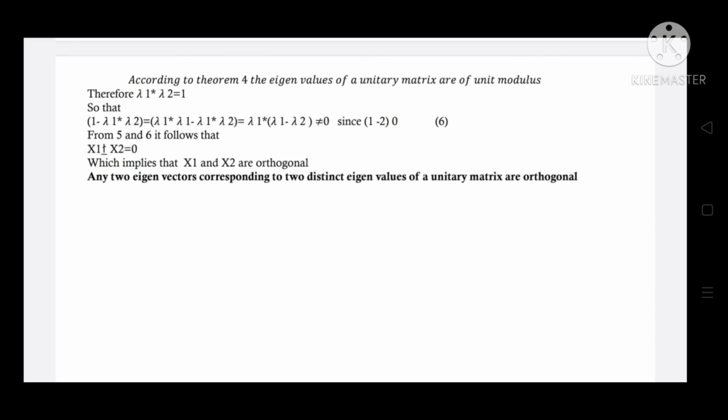Therefore, lambda 1 star lambda 1 is equal to 1, so that 1 minus lambda 1 star lambda 2 is equal to lambda 1 star into lambda 1 minus lambda 2, that is not equal to 0, since lambda 1 is not equal to lambda 2. From the above equations, it follows that x1 Hermitian x2 is equal to 0, which implies that x1 and x2 are orthogonal. Hence, any two eigenvectors corresponding to two distinct eigenvalues of a unitary matrix are orthogonal.